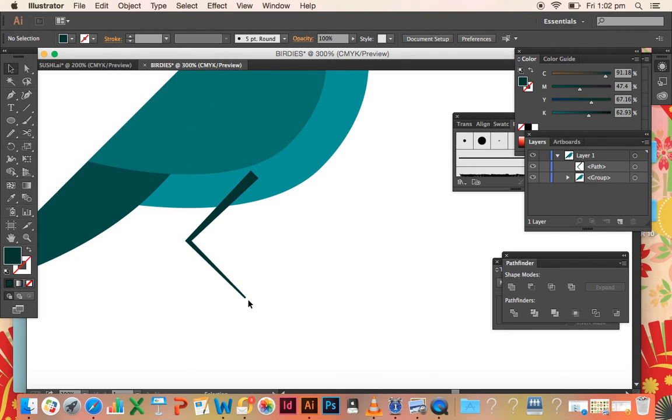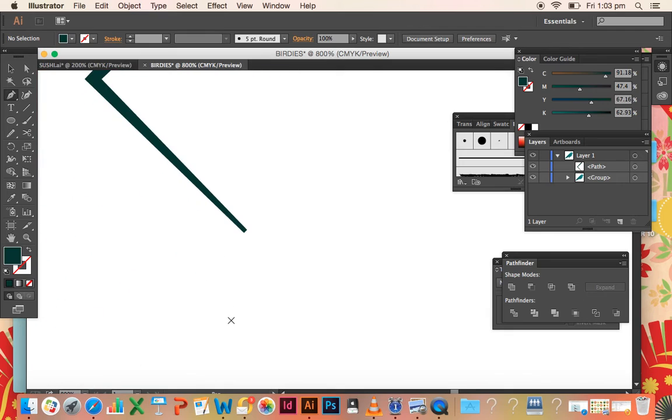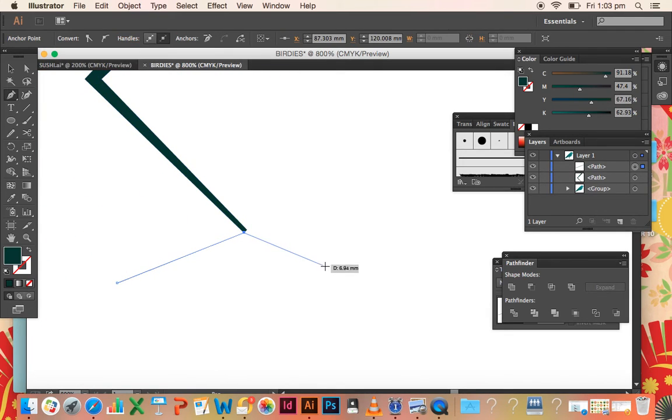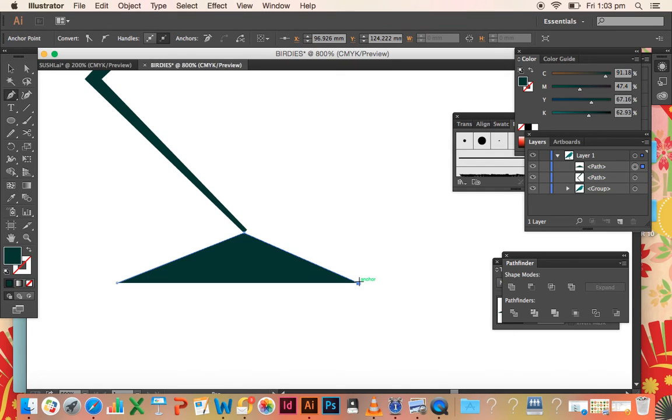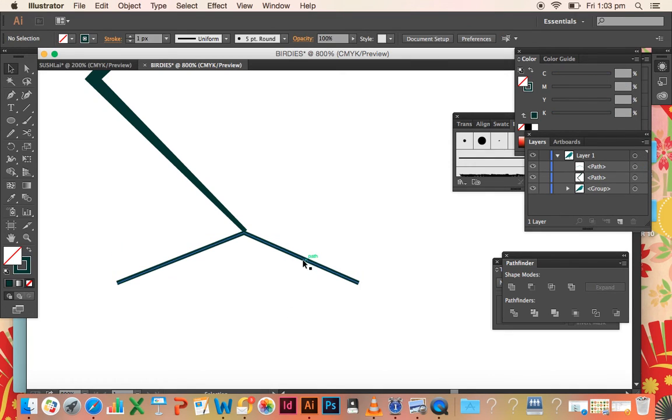And now we're going to make the foot just with the pen tool again, zoom in, and it's just simply 2 lines like that. If you've got your smart guides on, it helps you create more even shapes. And once again, I need to swap my stroke and my fill over.